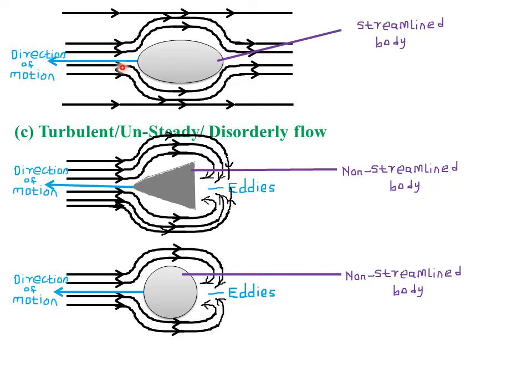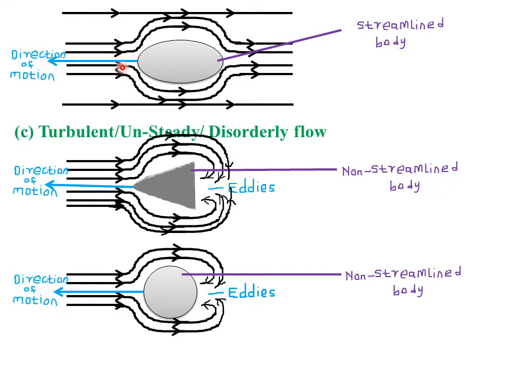Sorry, let me just repeat what I've said. We say that a flow is streamlined if the fluid particles passing at any given point follow the same path and at the same speed, and also when no aspect of the flow changes with time. But we will see that for unsteady or turbulent flow, it will be exactly the opposite of the streamline flow.